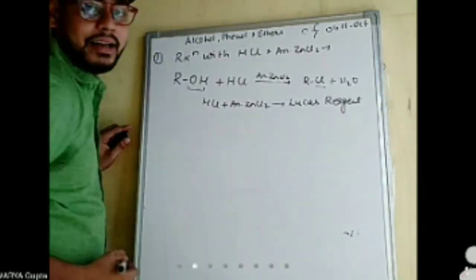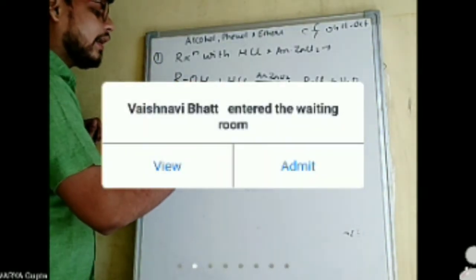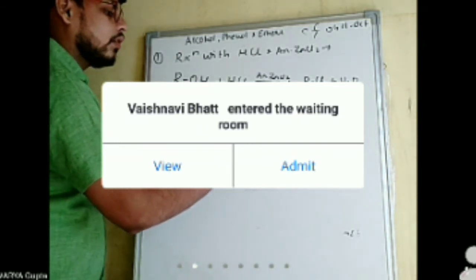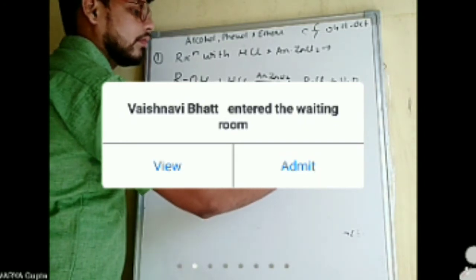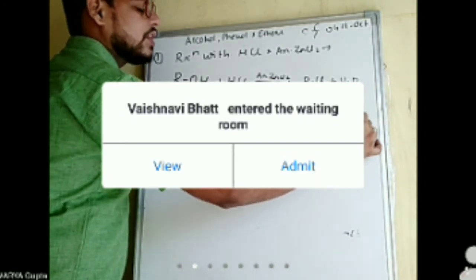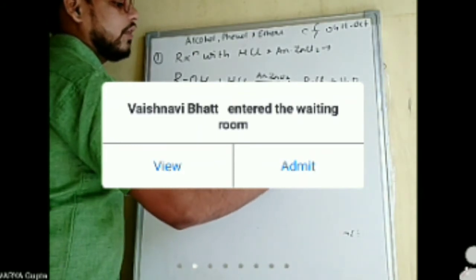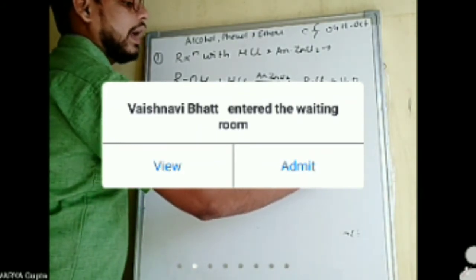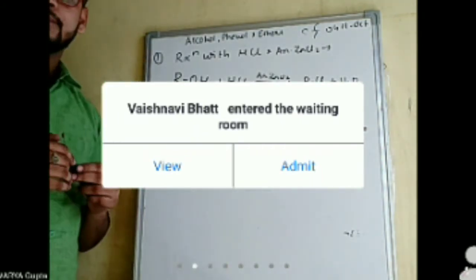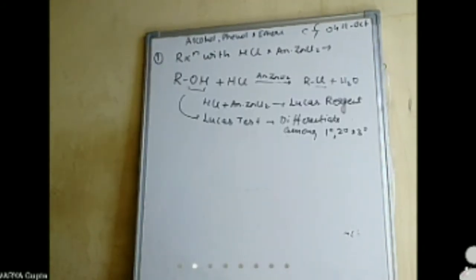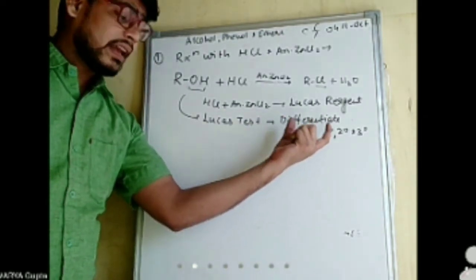This reagent is Lucas reagent, and this reaction is named the Lucas test, which is used to differentiate among primary, secondary, and tertiary alcohol.